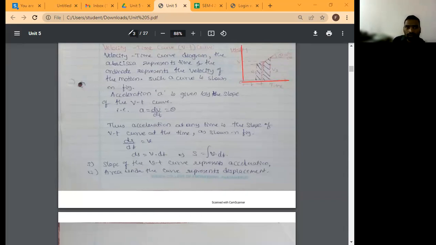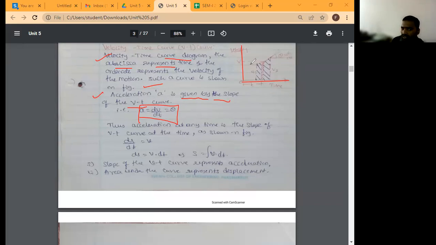In the velocity-time graph, the abscissa, which means the horizontal or x direction, represents time, and the ordinate represents the velocity of the motion. Such a curve is shown in the figure. What is acceleration? It is given by the slope of the VT curve. A is equal to the rate of change of velocity with respect to time. That is nothing but acceleration.